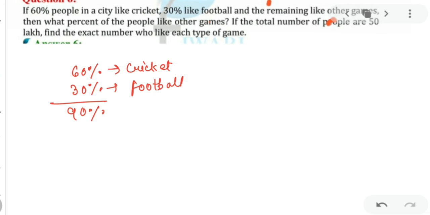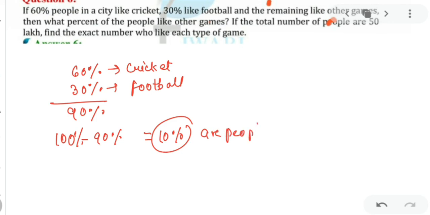So then how many are left for other games? Then you have to subtract 100% minus 90%. That is 10% are the people who like other games. Okay, kids?